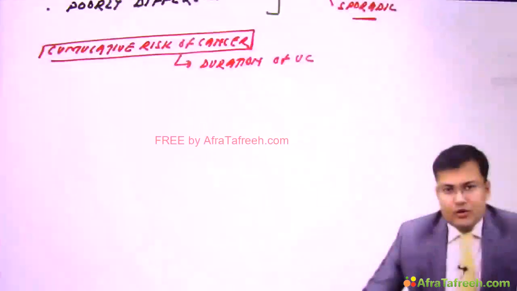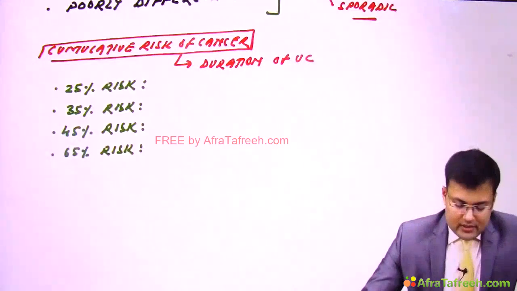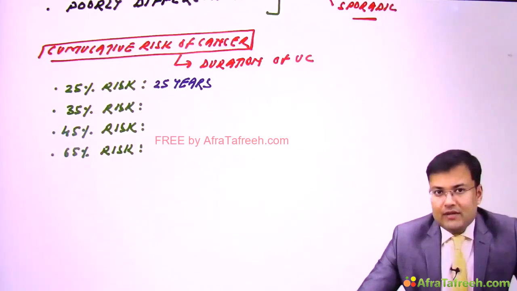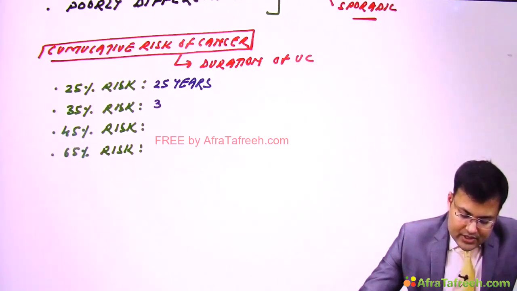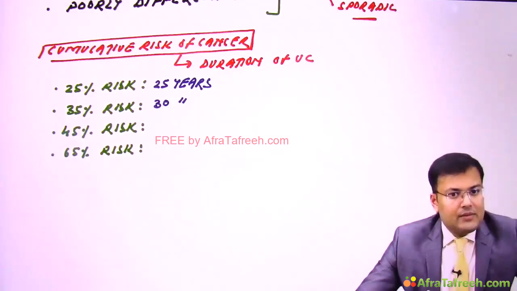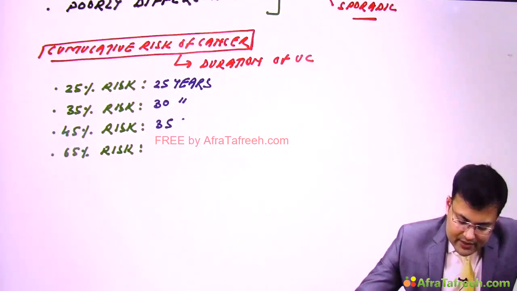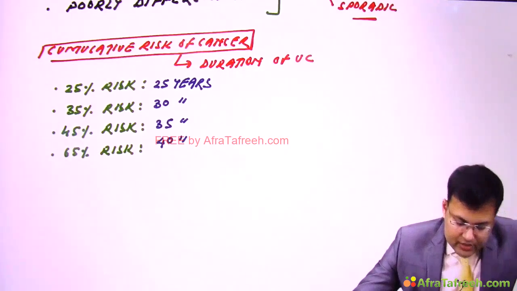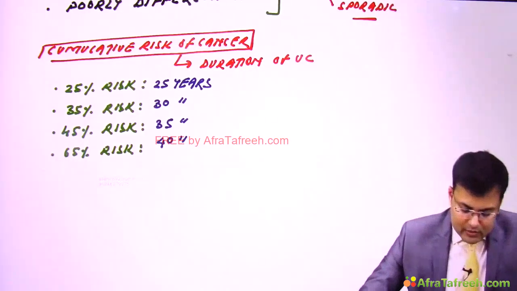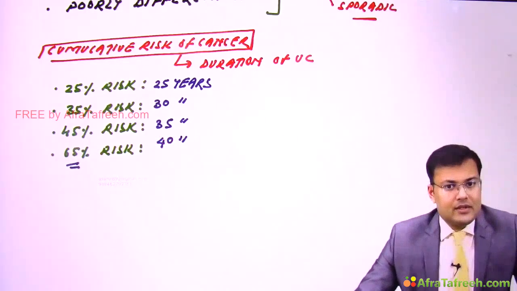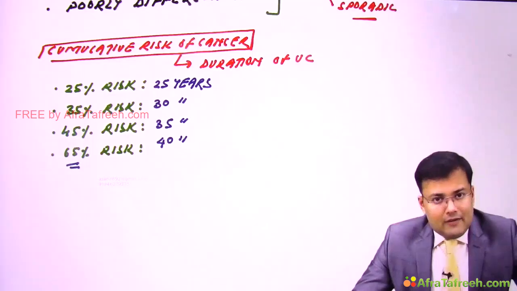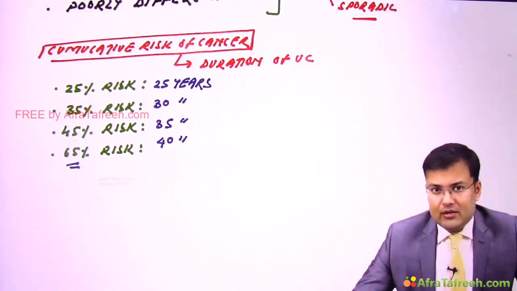If the duration of ulcerative colitis is 25 years, the risk is 25%. If the duration is 30 years, it is 35%. If it is 35 years, it is 45%. And if the duration is 40 years, the risk is 65%. So there is a progressive increase in the risk of colorectal cancer with increase in the duration of ulcerative colitis.